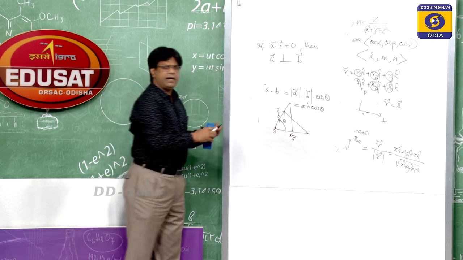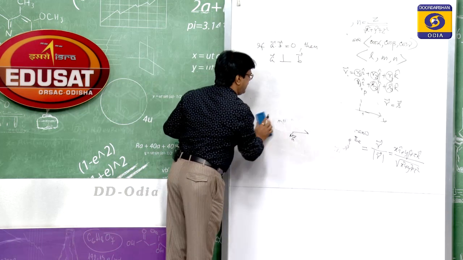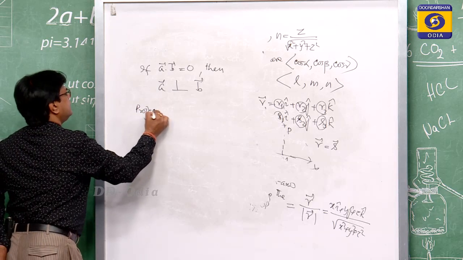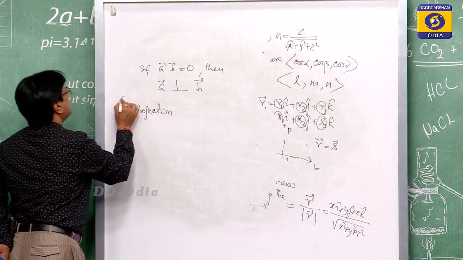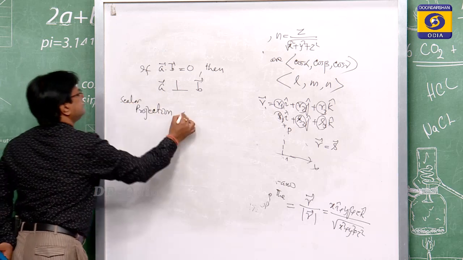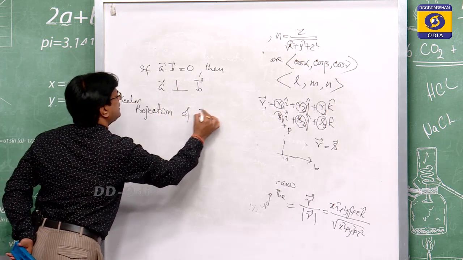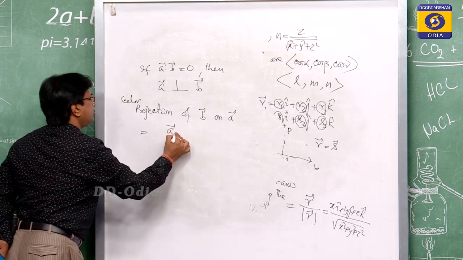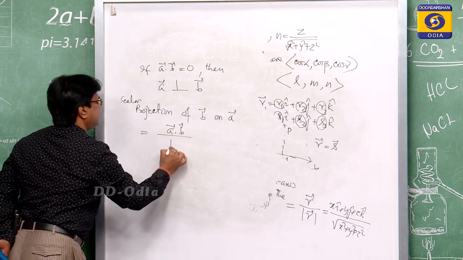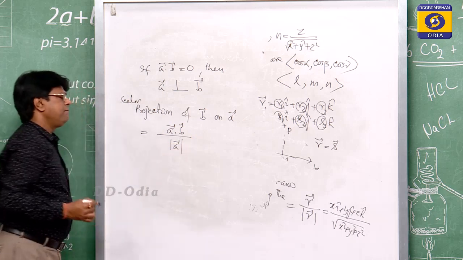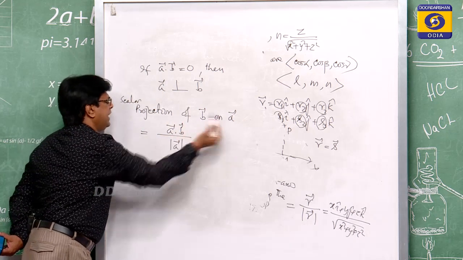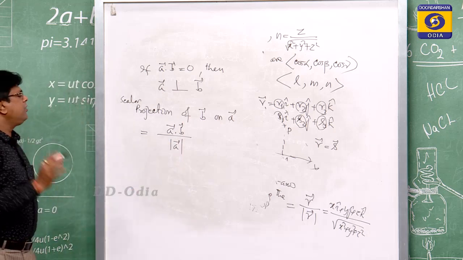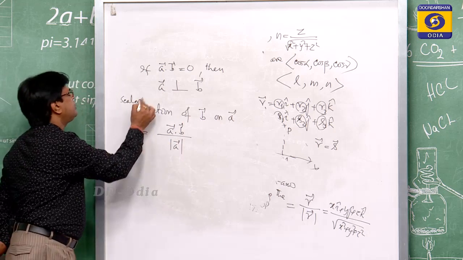Similarly, we can also find out the projection, or scalar projection, of the B vector on the A vector. This is your A dot B by the magnitude of A, because B on A means we have to divide by the magnitude of A. This is your scalar projection.